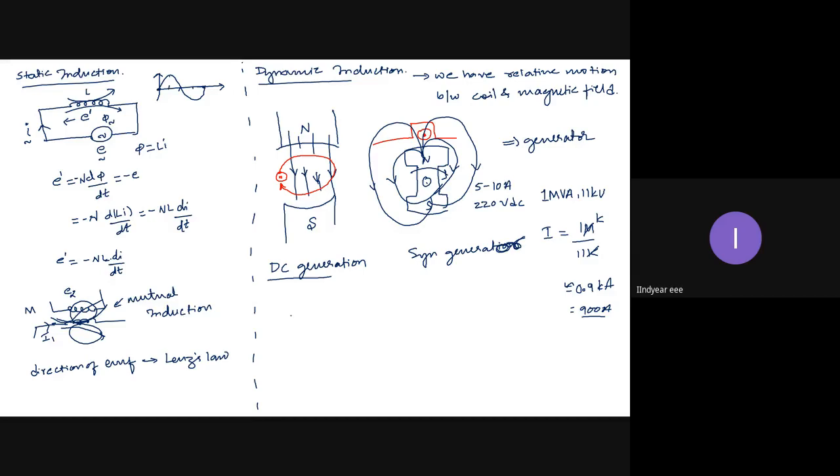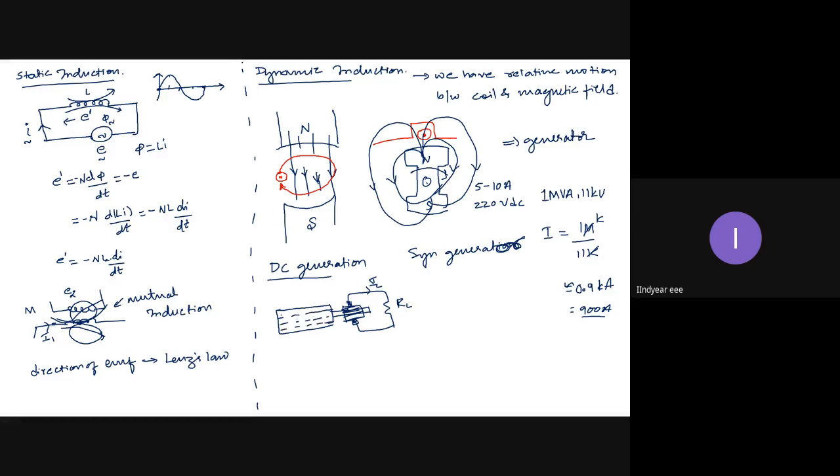We have this armature of a DC motor. This is the shaft, a long shaft, and I have commutator segments here, right? These are all commutator segments. And through the brush arrangement, I am connecting this to the external circuit. This is RL and this is IL. So these are the armature conductors.